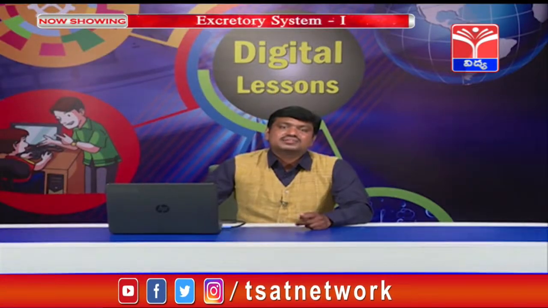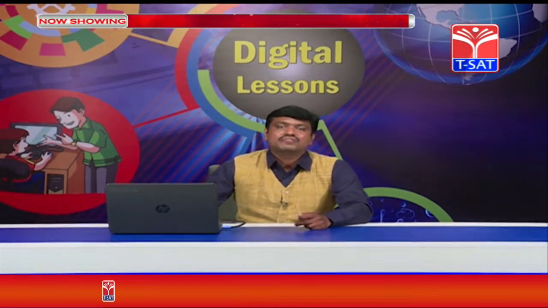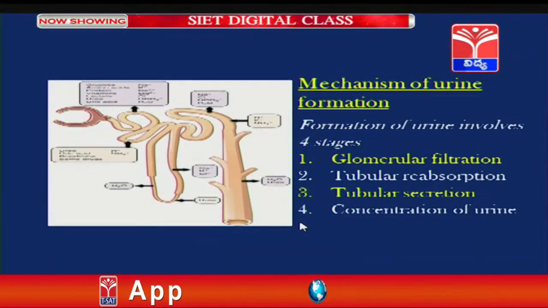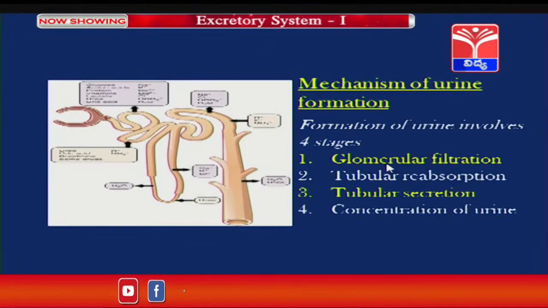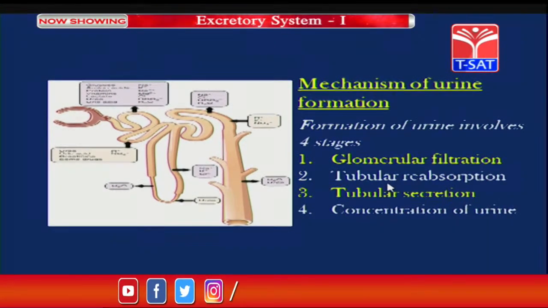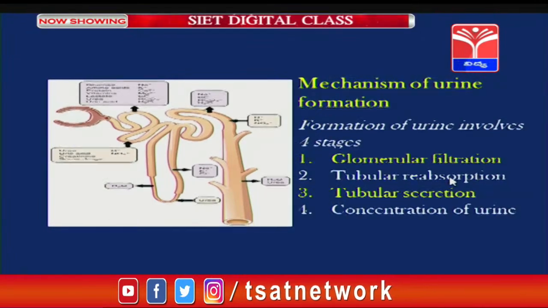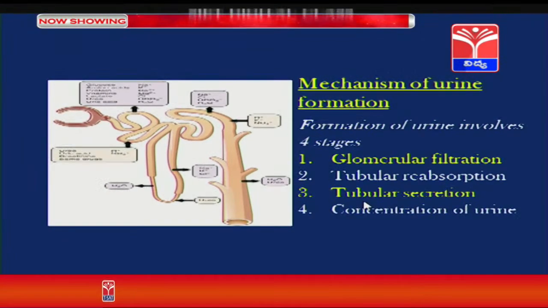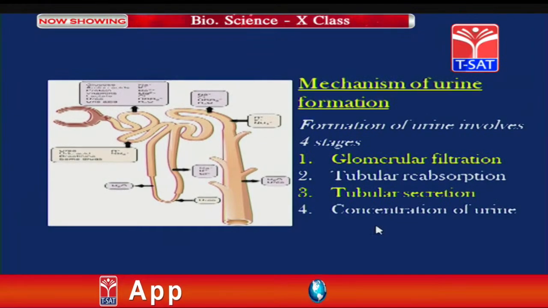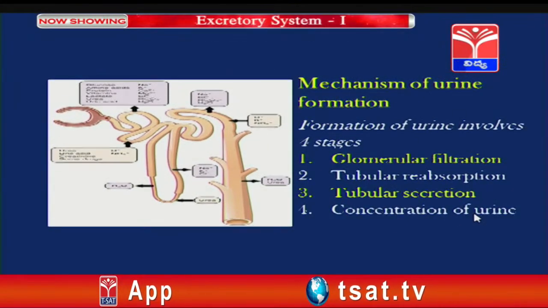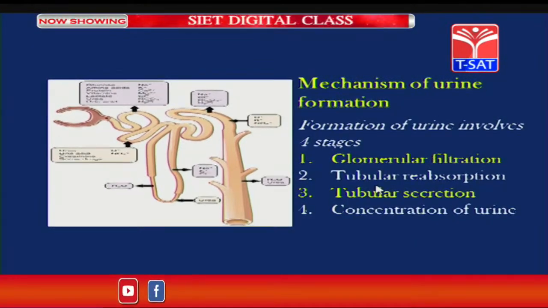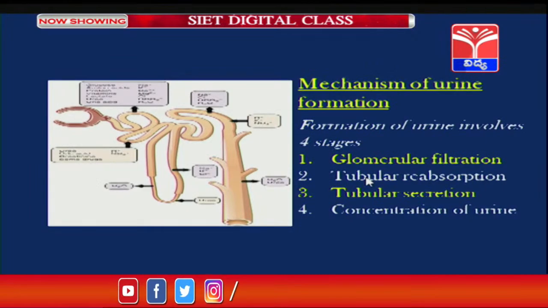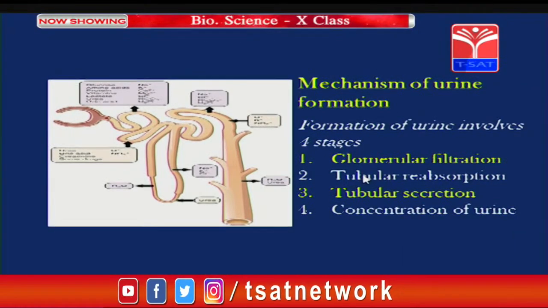Let us understand the mechanism of urine formation. The formation of urine involves four important stages. First one is glomerular filtration, second one is tubular reabsorption, third one is tubular secretion, fourth one is concentration of urine. So these are the four stages involved in the physiology of urine formation. Let us go one by one in detail.